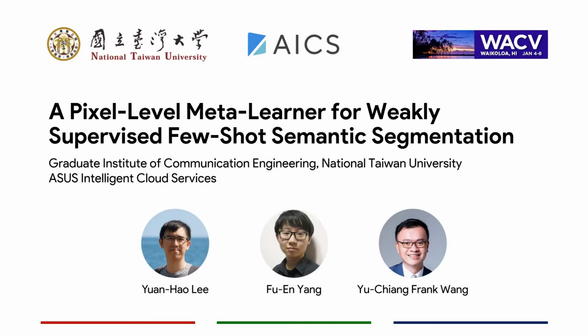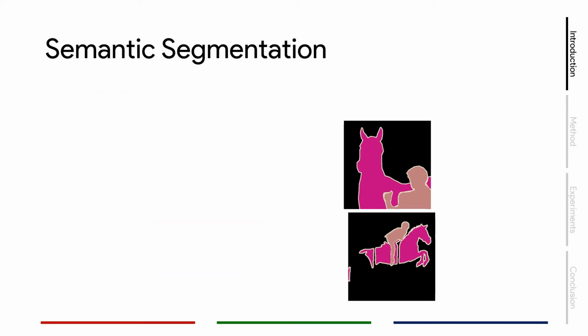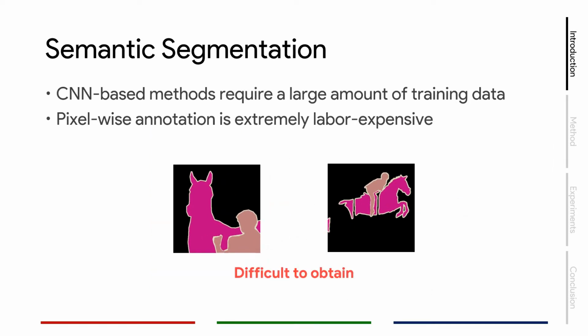In this video, I'm going to give a brief introduction to our paper, a pixel-level meta-learner for weakly supervised few-shot semantic segmentation. Firstly, semantic segmentation is the task of predicting pixel-wise labels of a given image. This is substantially more difficult than a normal classification task, which requires only one label for a single image. In fact, training a segmentation model itself is not exactly difficult, but obtaining the large amount of ground truth labels required to train such models is very difficult.